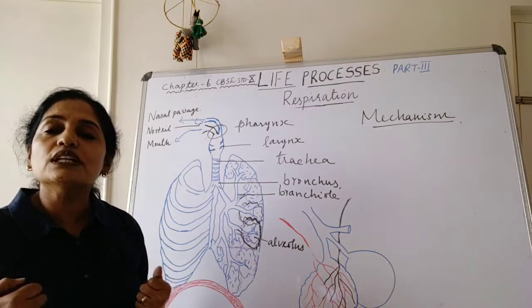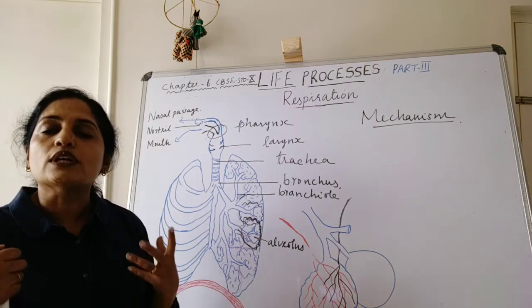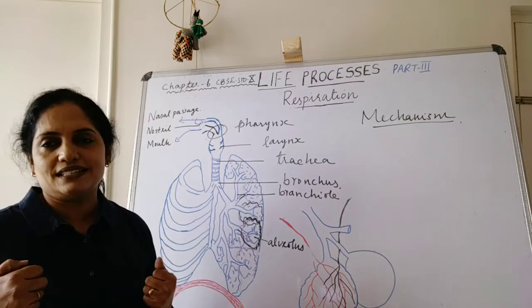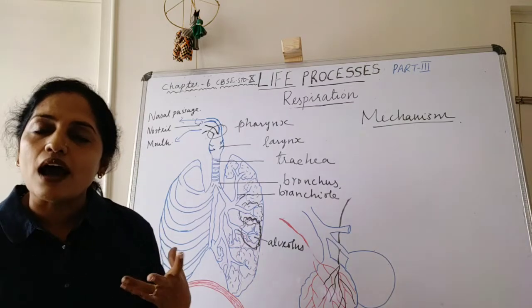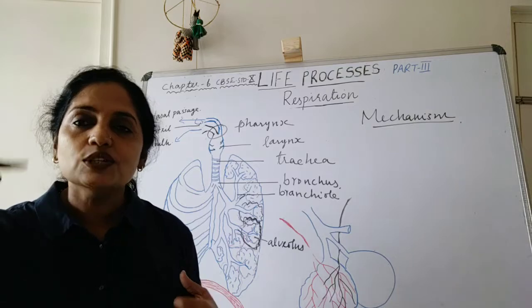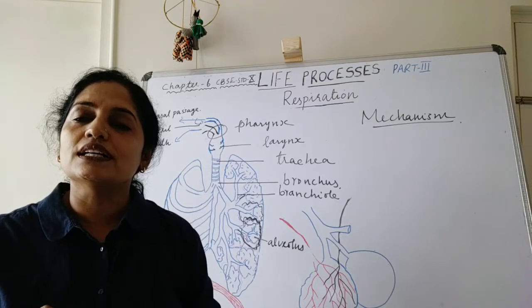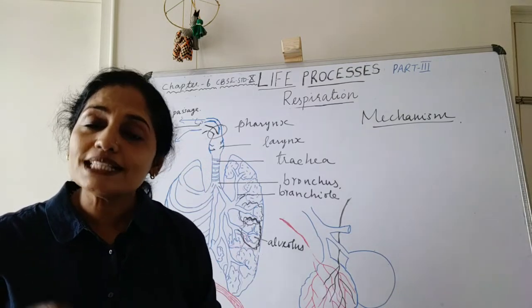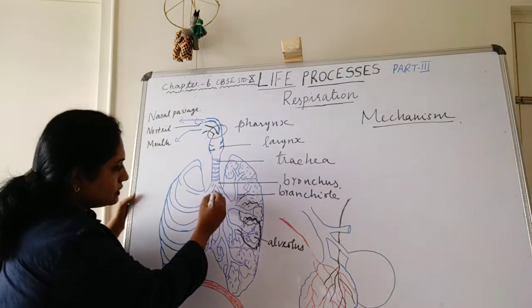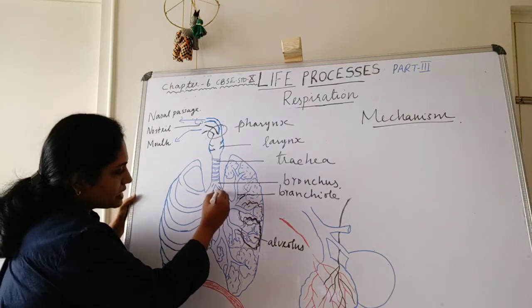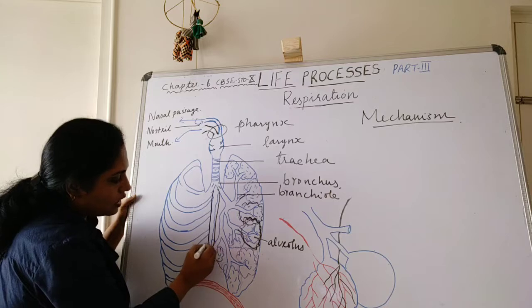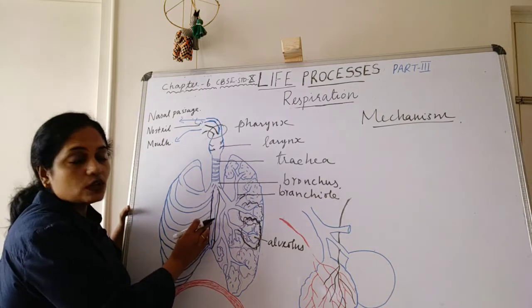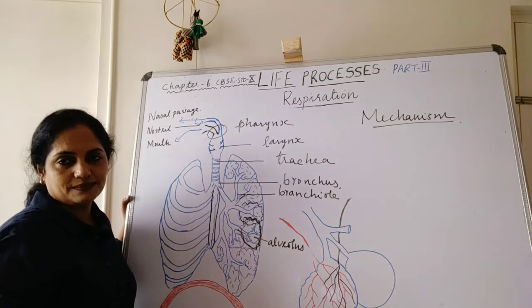What is the function of the ribs? These ribs protect the thoracic cavity. These ribs are connected at the back to our spine and in the front to the sternum. What is a sternum? This is the sternum. Sternum is a flat bone located in front of our thoracic cavity.